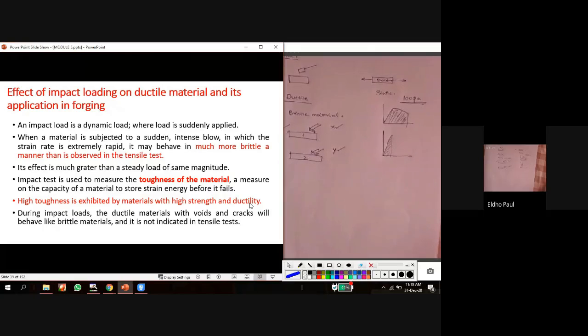Okay, when we suddenly drop it, actually what type of load is acting on that material? An impact load is acting on it, right? So when we apply an impact load, it suddenly fractures. So brittle material has less toughness than ductile material.